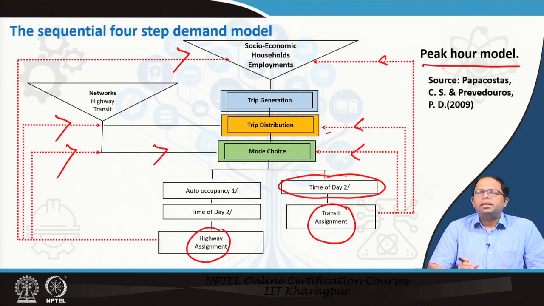and we can divide the entire day into some time periods, or it could be every hour, and accordingly we can do the prediction for trip distribution and eventually mode choice, and then highway and transit assignment. So, this is the sequential 4-step travel demand model.